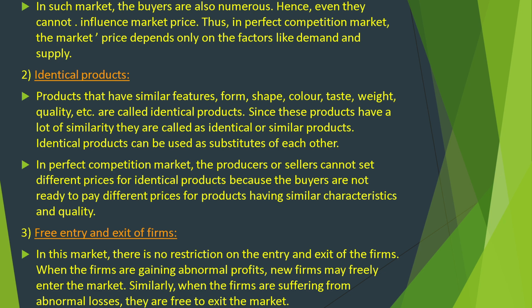Identical products: products that have similar features, form, shape, color, taste, weight, quality, etc. are called identical products. Since these products have a lot of similarity, they are called identical or similar products. Identical products can be used as substitutes of each other. In a perfect competition market, the producers or sellers cannot set different prices for identical products because the buyers are not ready to pay different prices for products having similar characteristics and quality.